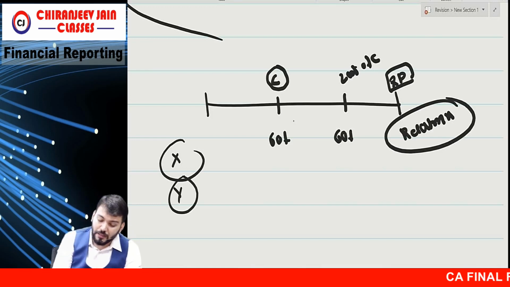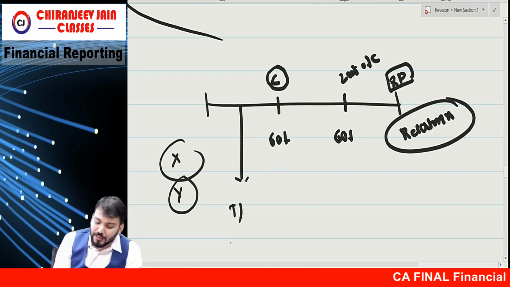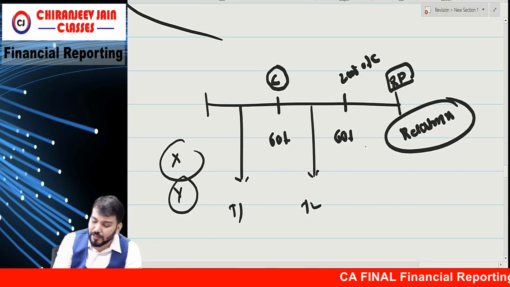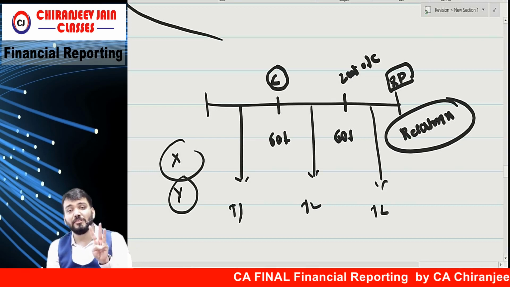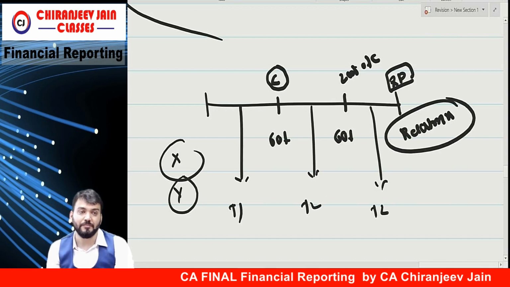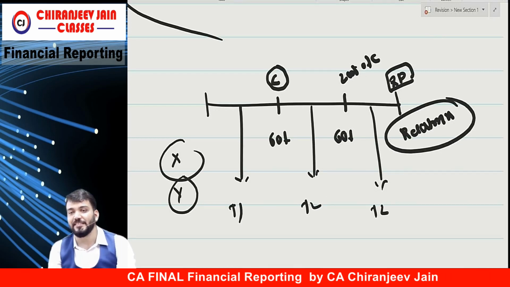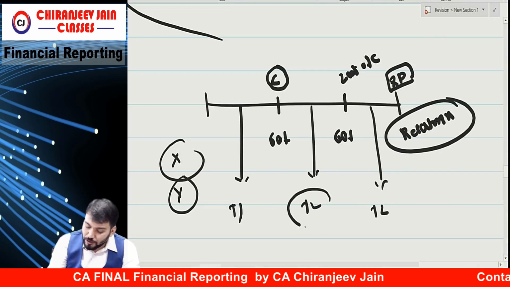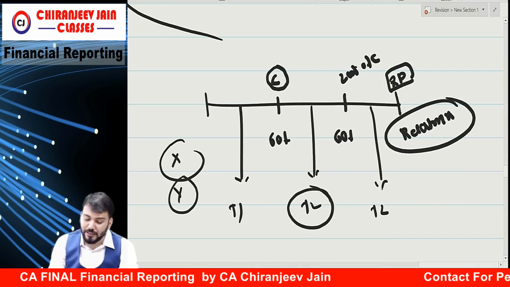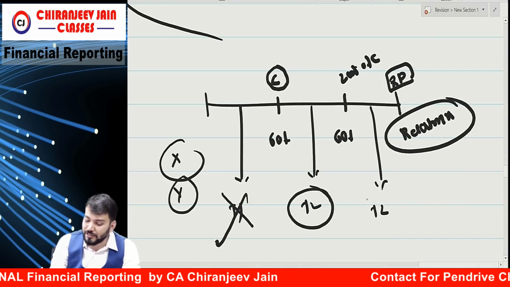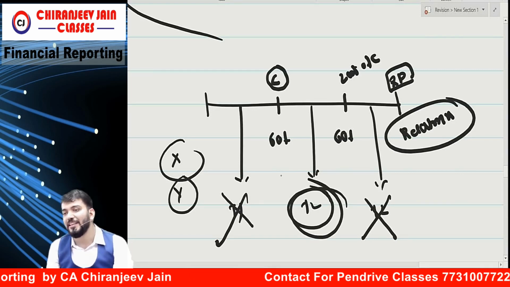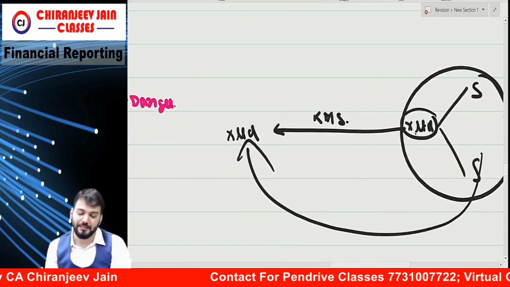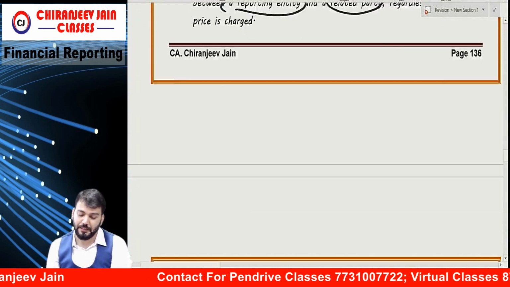Now, one transaction was done here, one here, and one here. Means during the year 3 transactions were done. But which is a related party transaction? 1, 2, 3. 2 is a related party transaction. This is not, this is not. So we require disclosure of only this one. Correct? Understood. Okay?